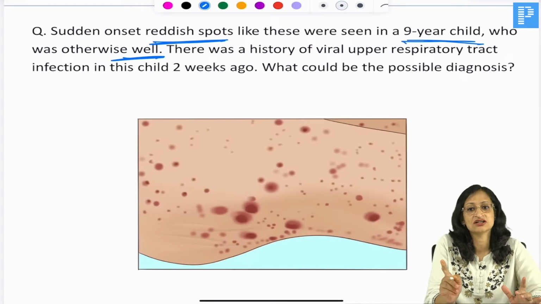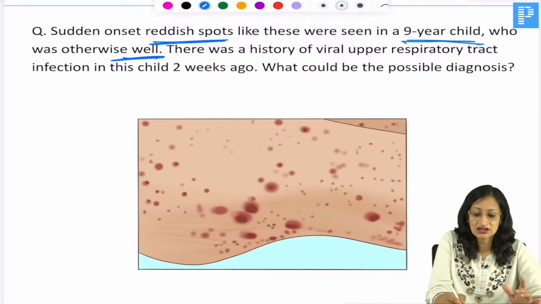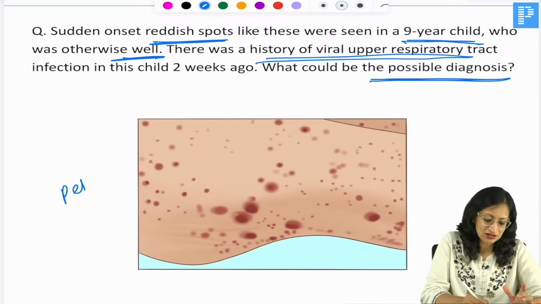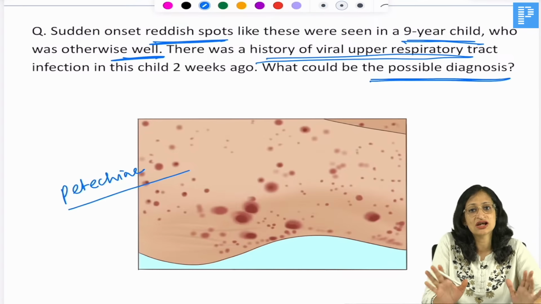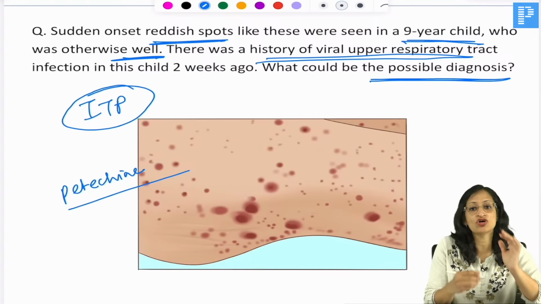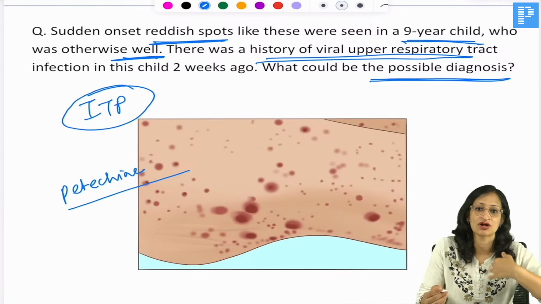So, in a well child, if you get sudden red spots, and there is a history of viral upper respiratory tract infection 2 weeks ago, what is the possible diagnosis? These are petechiae, and the viral infection a few days ago in an otherwise well child all point towards a diagnosis of ITP, or idiopathic or immune thrombocytopenic purpura, right.